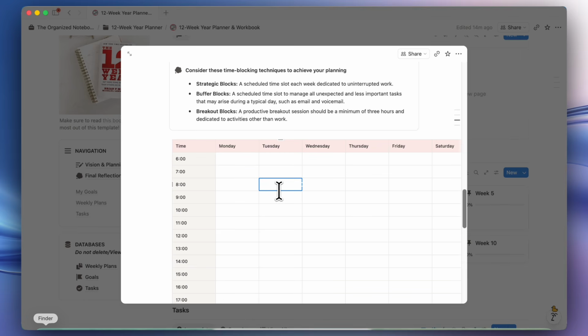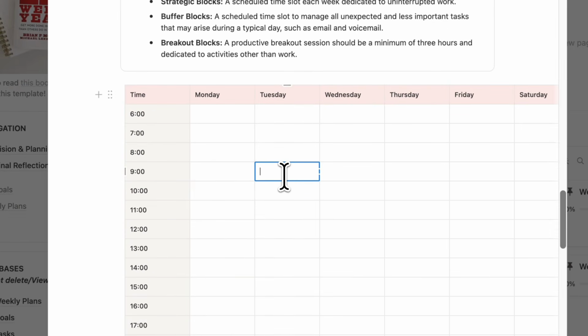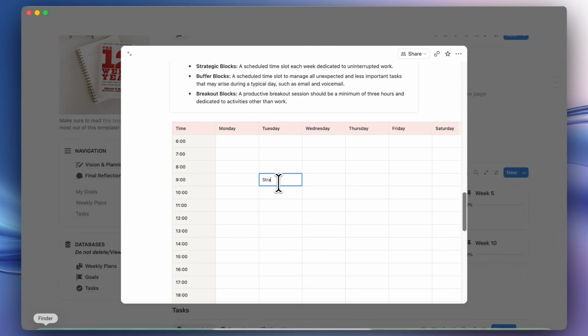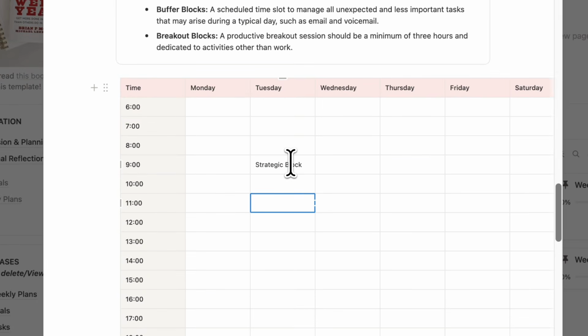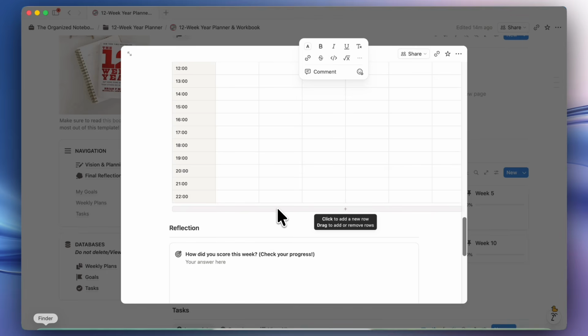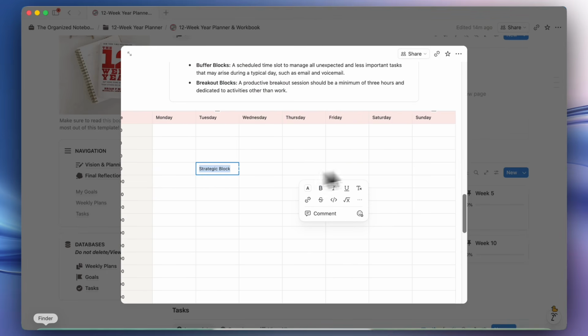Which blocks should be strategic? Which could be buffer blocks? So let's say that you really focus in the morning. Maybe you have a strategic block at 9 a.m. to knock out all of these things. These can be work related, this can be health related, anything that you can think about. If you need to add more rows, you can just click here, and so on. So we have Monday all the way to Sunday.